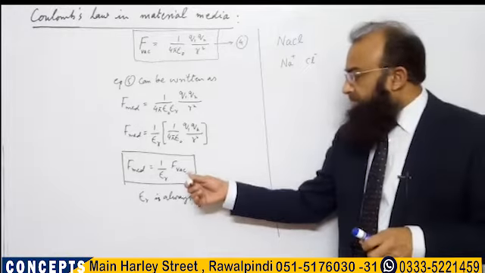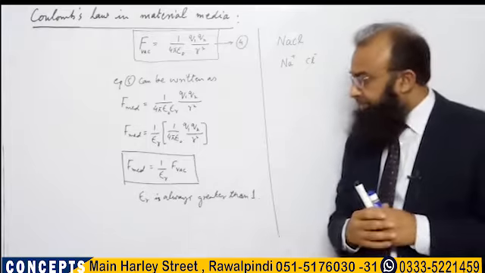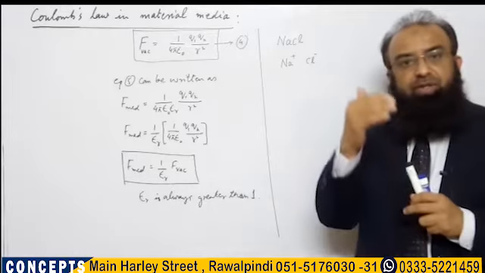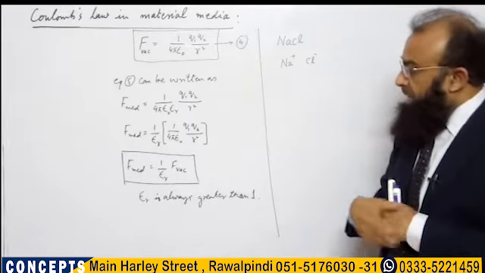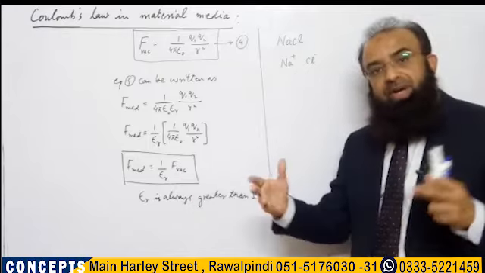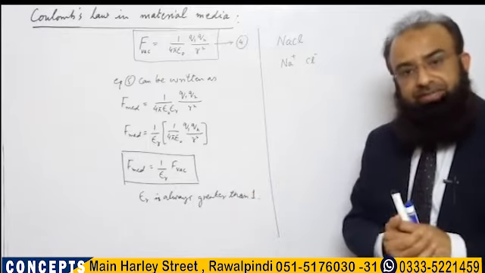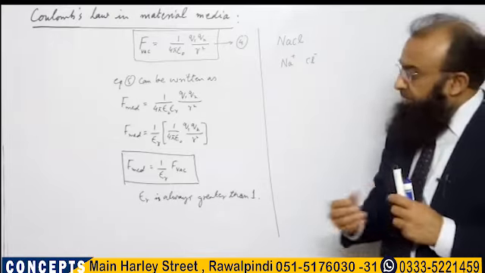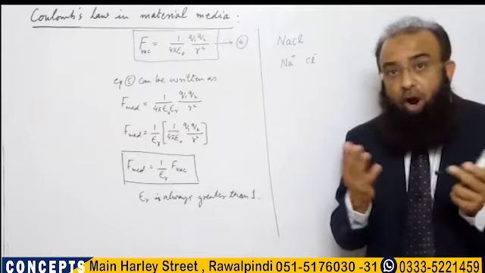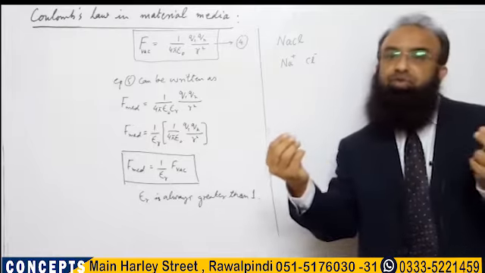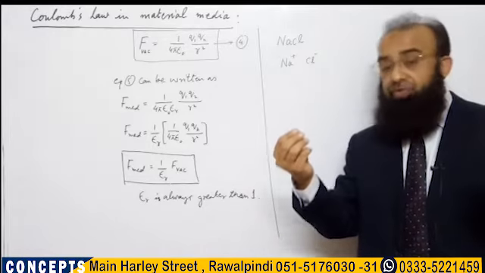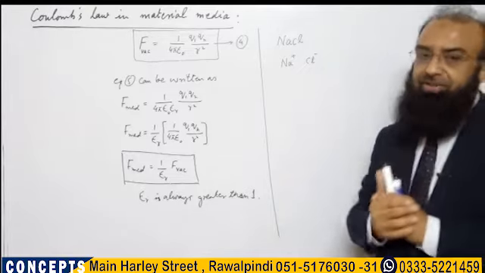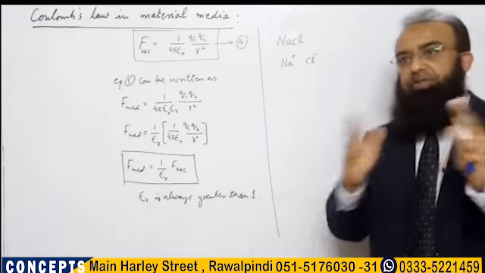So students, from this equation we find that whenever there is a medium between the charges, the electrostatic force will decrease. And the formula tells us how many times that electrostatic force will decrease. As I have given you the example of sodium chloride, when it is added to water, how many times will the electrostatic force between positive sodium ions and negative chlorine ions decrease? Yes, 80 times. That force will decrease 80 times, which collapses the crystal structure.